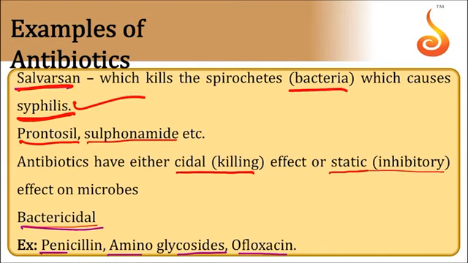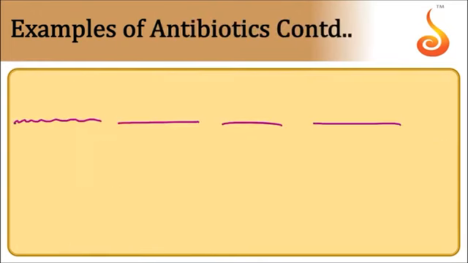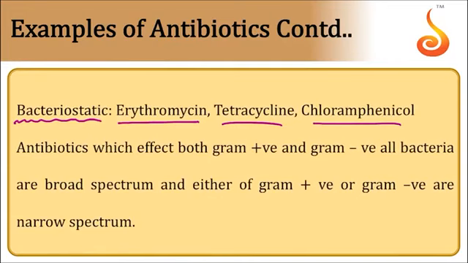Bactericidal means they can kill. Examples of bactericidal antibiotics which can kill the microbes: penicillin, aminoglycosides, ofloxacin. These are bactericidal antibiotics. They can kill the microbes. Bacteriostatic, they can stop the growth. They can control the growth of microbes.